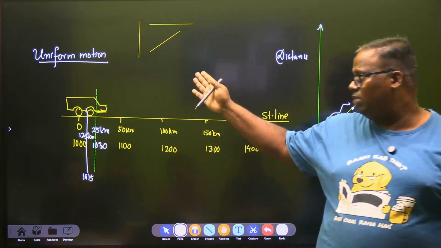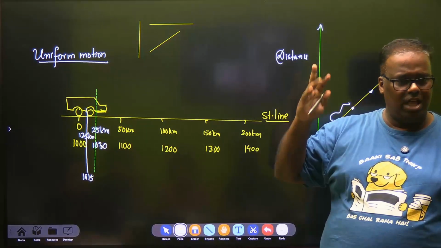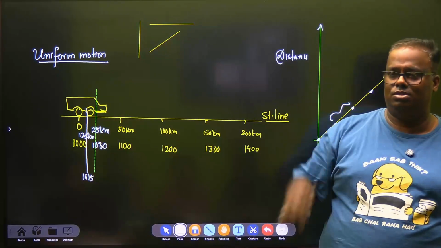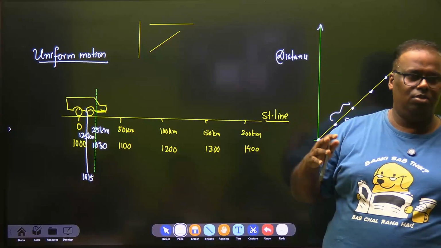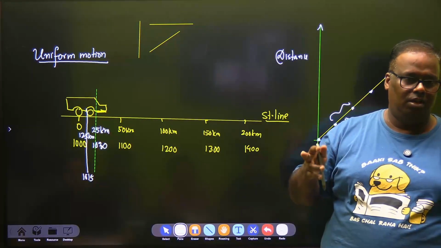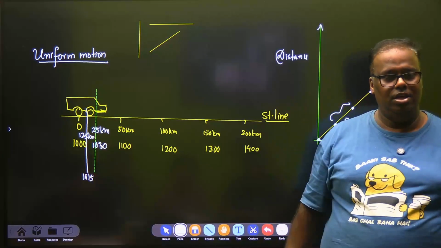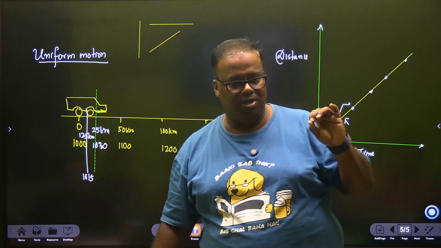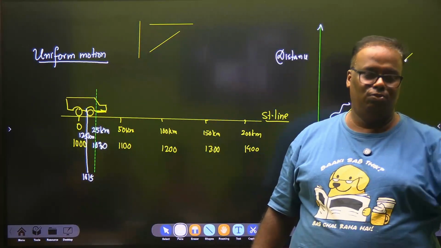But again, you can observe this. Maybe you are going on a straight highway and you have set your vehicle on cruise. You know what is cruise? In cruise, you can lock the vehicle. You don't put your foot on the accelerator pedal. So the vehicle is going in a straight line, maintaining constant speed, maybe for 1 or 2 minutes. Those 1 or 2 minutes you are in uniform motion.